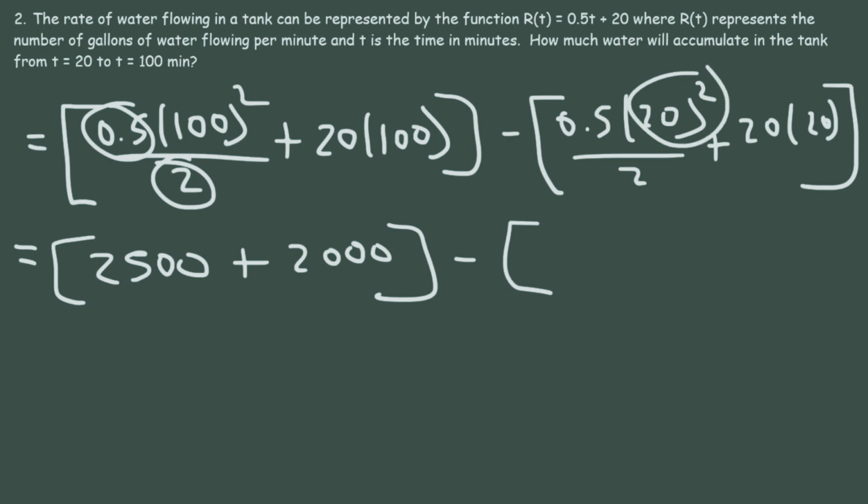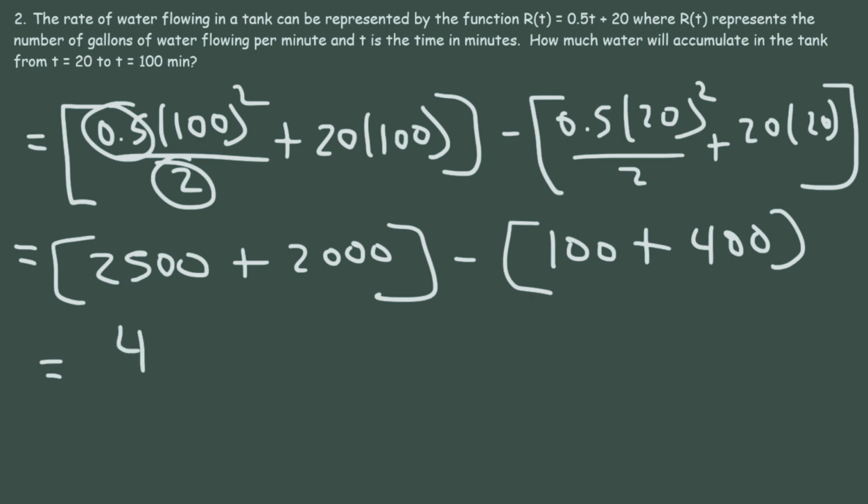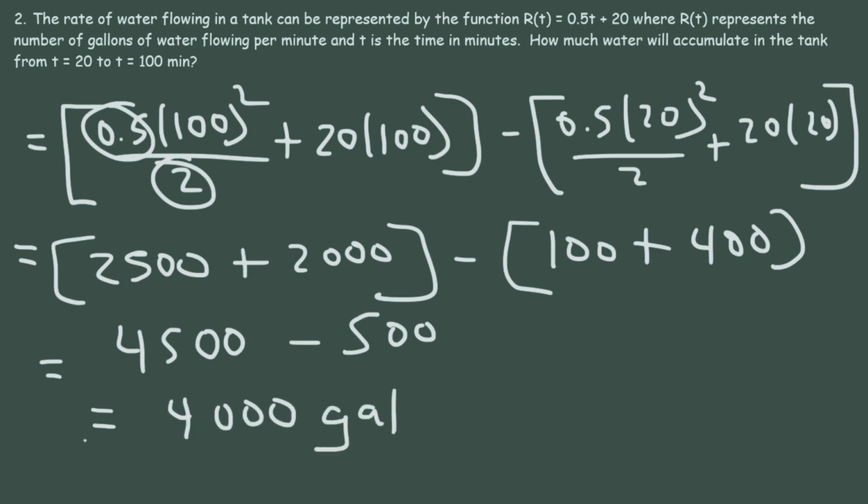Here we have 20 squared. So 20 times 20 is 400, divided by 2, that's 200, and then half of 200, that's 100. And here we have 20 times 20, which is 400. So now we have 4,500 minus 500. So the net change should be 4,000. So from t equals 20 to t equals 80, the tank will gain 4,000 gallons of water.